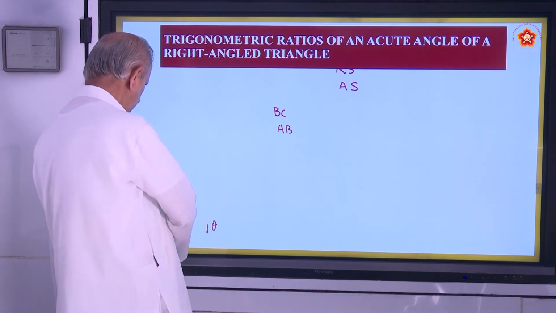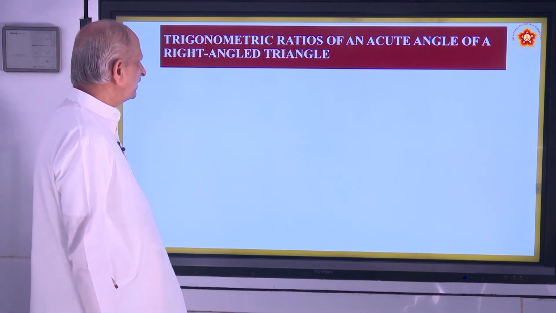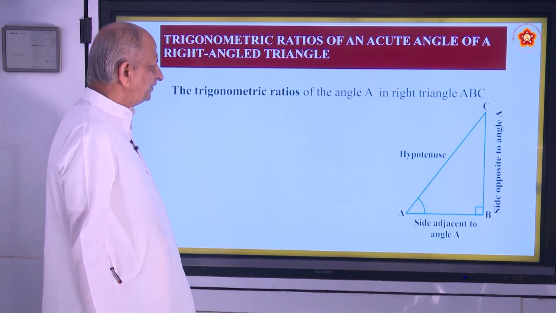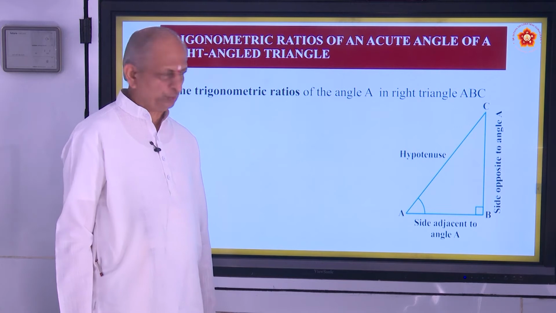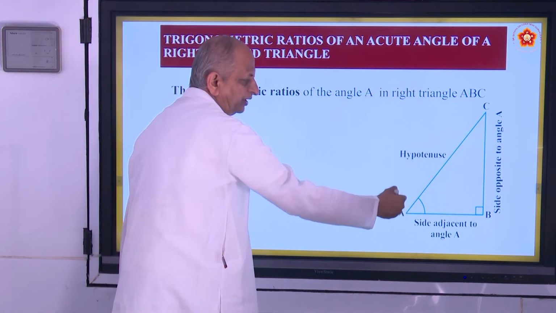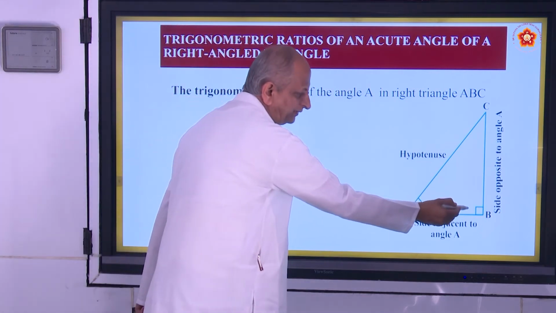Now, trigonometric ratios of an acute angle of a right angle triangle. Let us see different trigonometric ratios. For example, I think all of you know this. This is called a right angle triangle. Here the angle is 90 degrees.